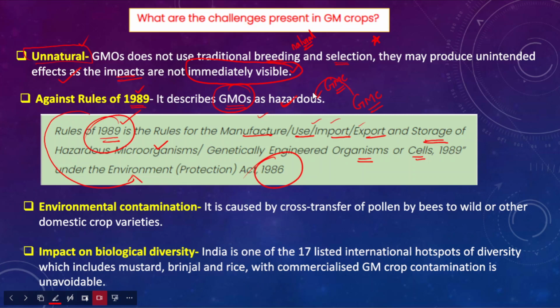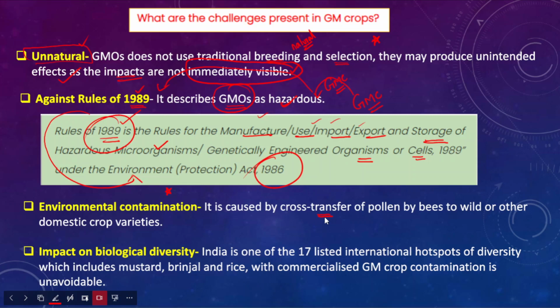Since they are hazardous in nature, they are against the rules of 1989. Okay, so after that we should also talk about the environmental impacts of these genetically modified organisms. Okay, so it is very often caused by the cross transfer of pollen by the bees.